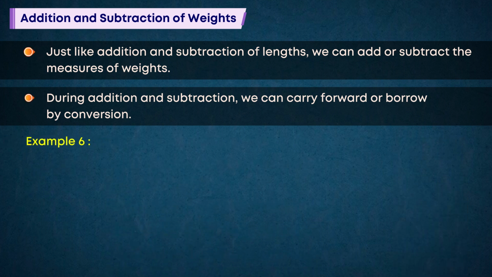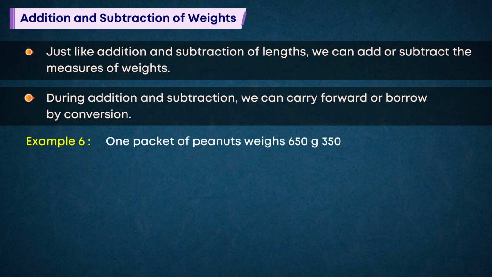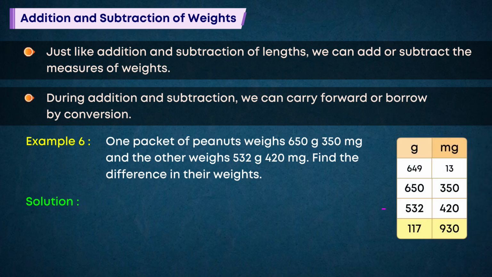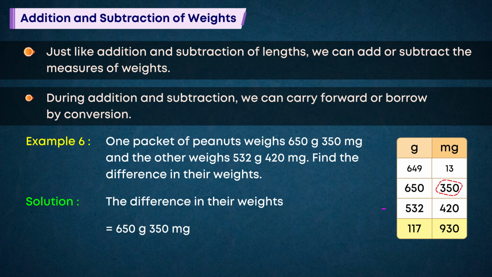Example 6. One packet of peanuts weighs 650 g 350 milligrams and the other weighs 532 g 420 milligrams. Find the difference in their weights. Solution. The difference in their weights is equal to 650 g 350 milligrams minus 532 g 420 milligrams, which is equal to 117 g 930 milligrams.